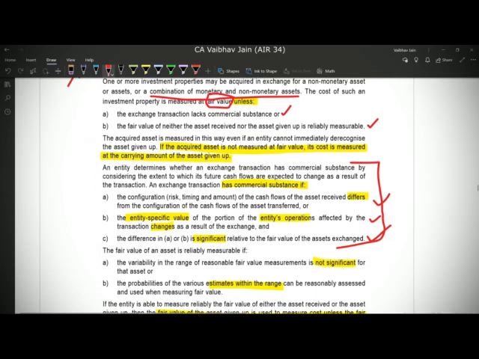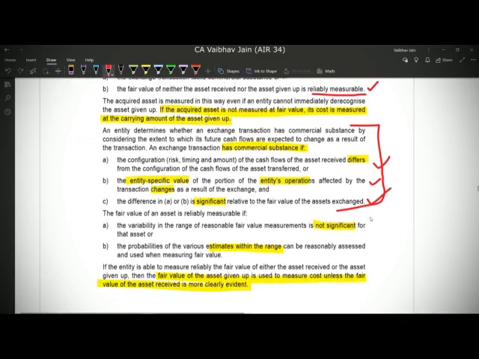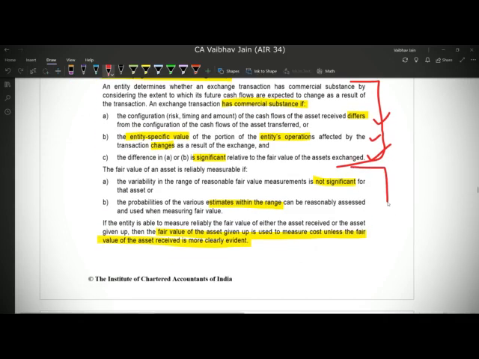So if there is commercial substance in step 1, we go to step 2, that is, we check whether the fair value of the asset given up or the fair value of the asset received can be reliably measured. Reliably measured means that there should be no significant variations, and the probabilities of estimates within a range can be reasonably assessed. For example, we say that there is a 25% probability of the value being 9 lakhs, a 50% probability of the value being 10 lakhs, and a 25% probability of the value being 11 lakhs.